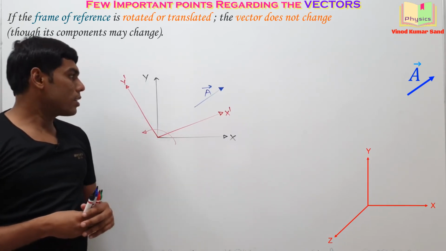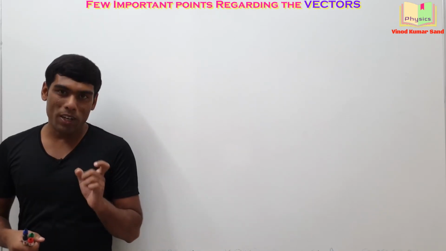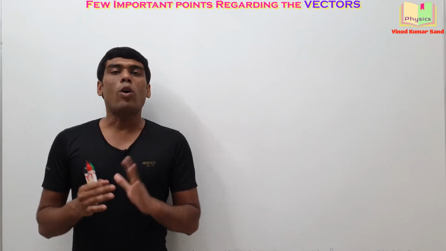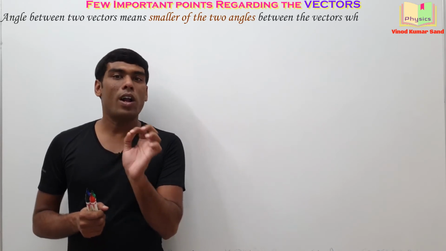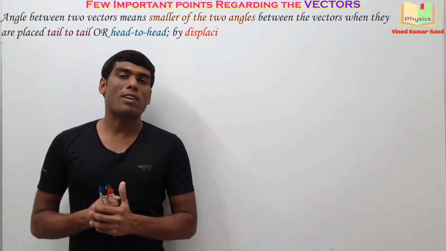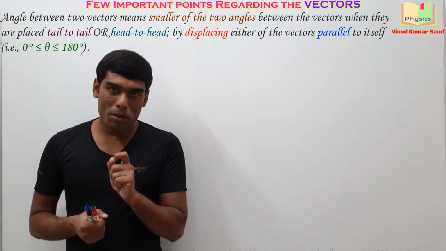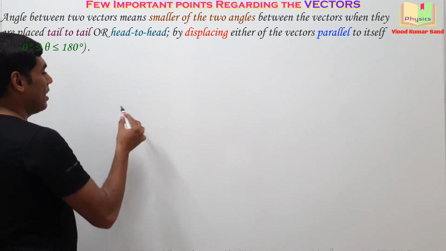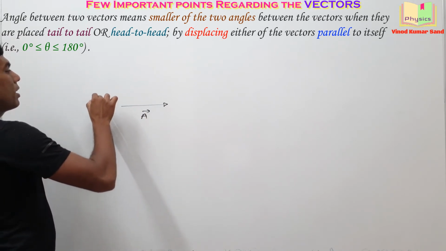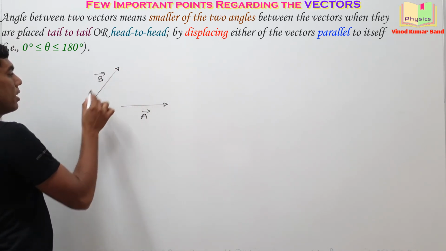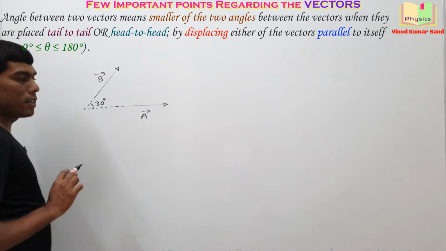Okay, note it down. Then we'll take up point number 4. Let's see the fourth point, which is a pretty important one, the angle between two vectors. In order to find the angle between two vectors, we always place them head to head or tail to tail by displacing either of the vectors parallel to themselves. And then we take the smaller angle in between them. I'm taking an example. Let's say this is A vector and somewhere here we have the B vector. And let's say if we extend the lines, this angle is given as 30 degrees.